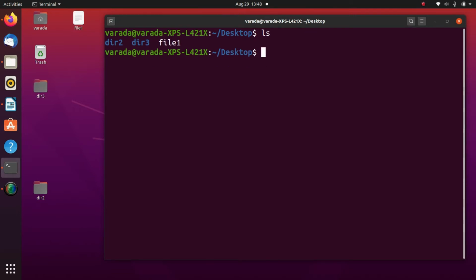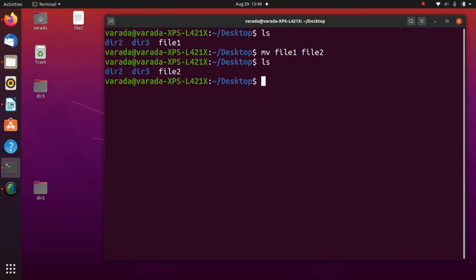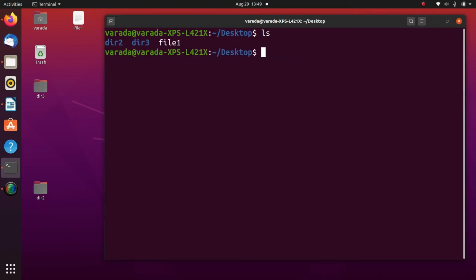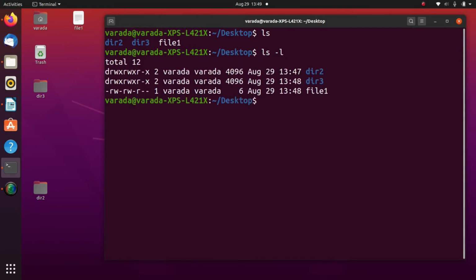So these are the files available on the desktop. Now I want to change the file 1 name to file 2. How? mv file1 file2. Now file 1's name is changed to file 2. So now the files on the desktop are file 1, dir2, dir3. ls -l displays the long listing of files.